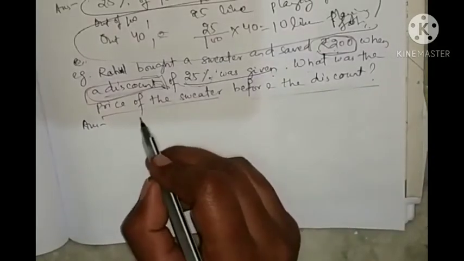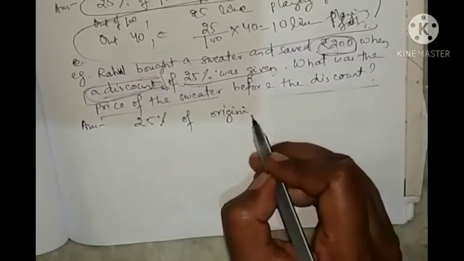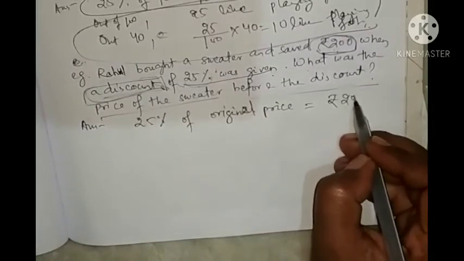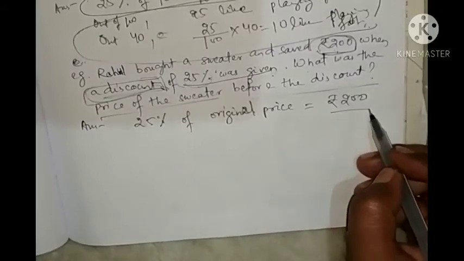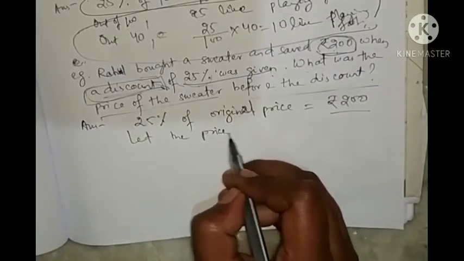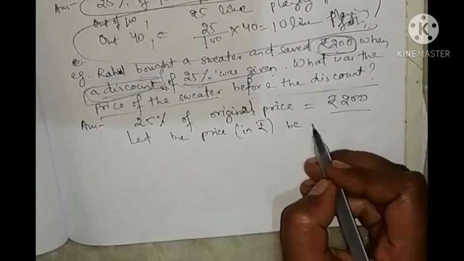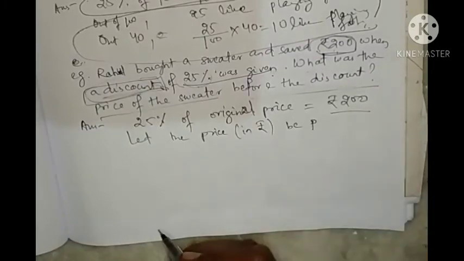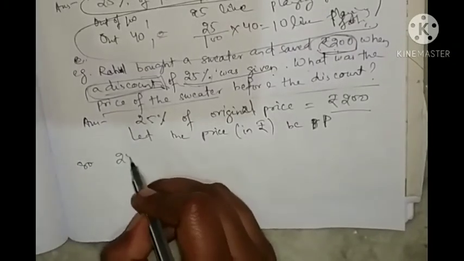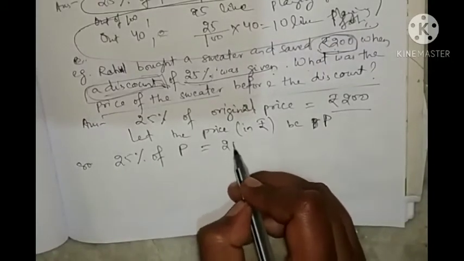So what you will write? You are knowing that you will write 25% of original price. We are not knowing original price. We'll find out original price is how much? Rupees 200. Amar 25 discount kete save karcho 200. So what you will write? Let the price, in bracket you can write in rupees, be P. Okay, I am writing capital P. So 25% of P equal to 200.